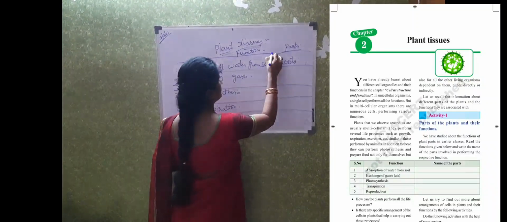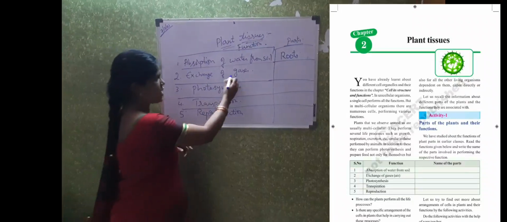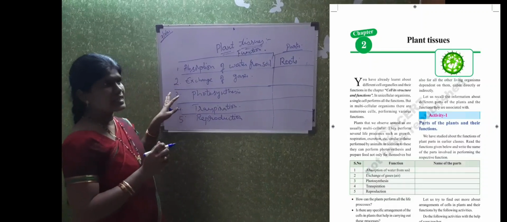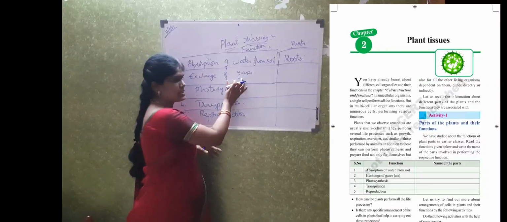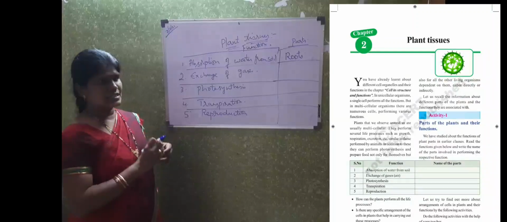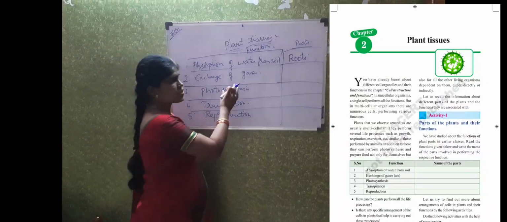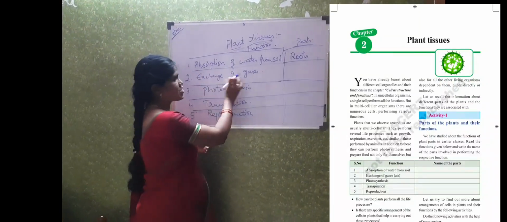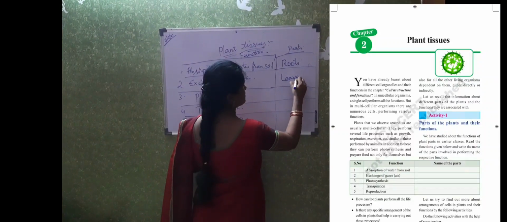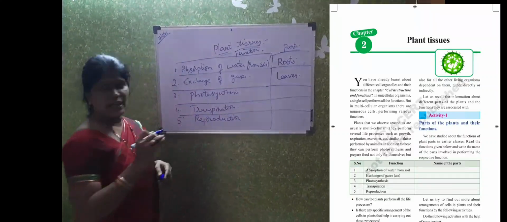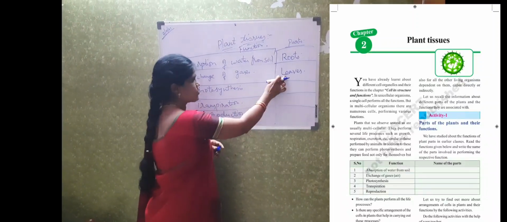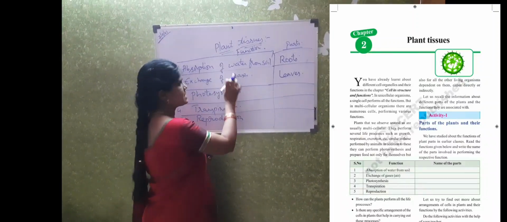Root. Similarly, exchange of gases. Exchange of gases means that oxygen comes into the plant and carbon dioxide goes out from the plant, or carbon dioxide is taken up by the plants and oxygen is released by the plants. This is called exchange of gases. This exchange of gases is carried out by leaves. In the leaves we have small pores called stomata. Through the leaves only, the exchange of gases in plants takes place.